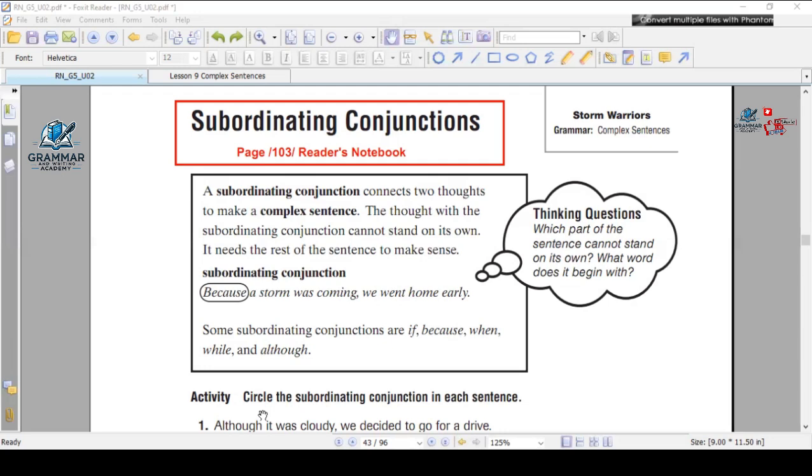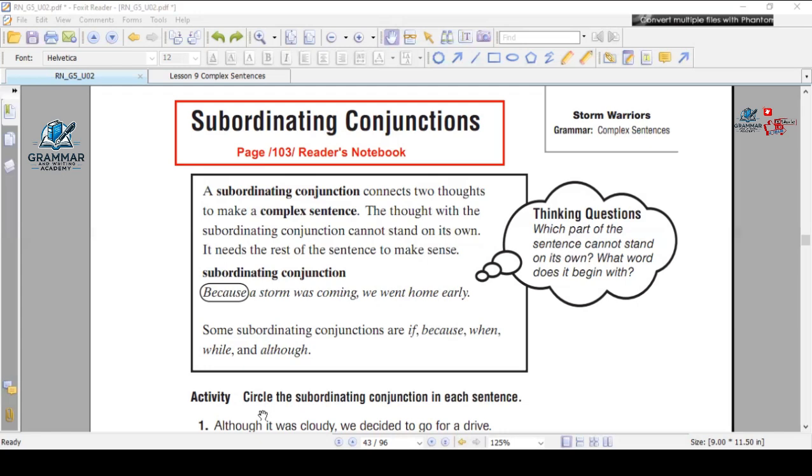Last week, we talked about both the coordinating conjunctions and the subordinating conjunctions, and I told you that a coordinating conjunction, like for, and, nor, but, or, yet, and so, the FANBOYS, if you have them in a sentence and they join two sentences with each other, you're going to have a compound sentence.